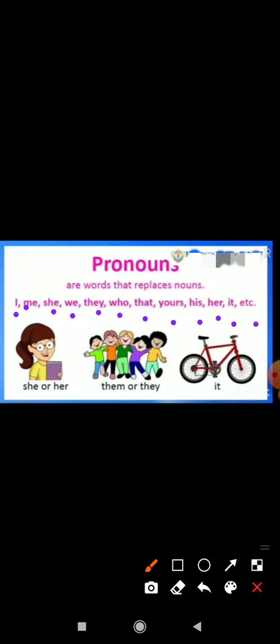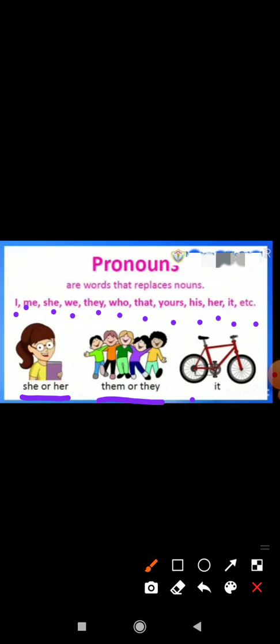For girl, we use she or her. For boy, we use he or his. When we use them or they, see this picture children. They and them are always used in place of plural nouns or noun groups in the third person. Okay children, I hope you are getting my point.